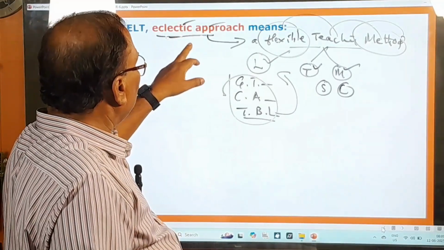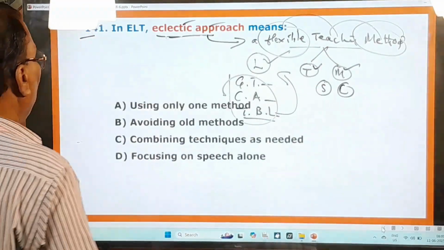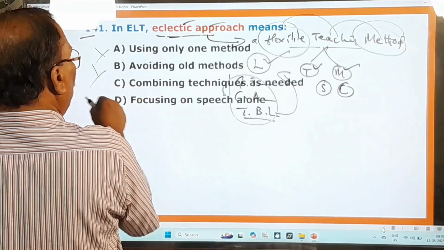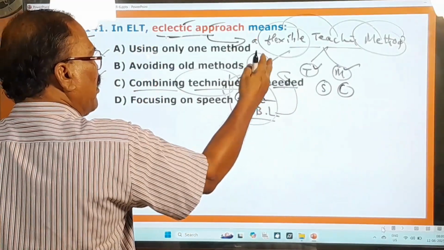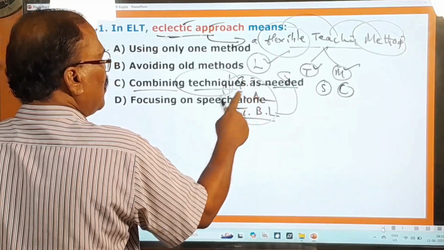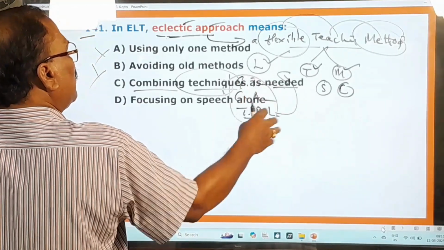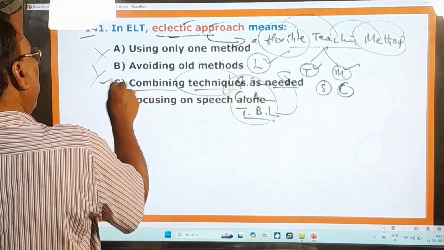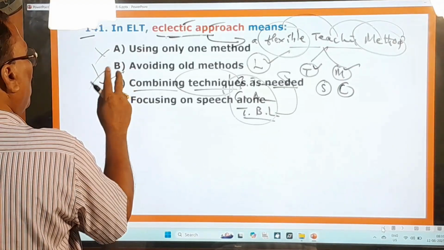Therefore, this eclectic approach is called a flexible teaching method. Now, let us look at the options given here. Using only one method, no. Avoiding old methods, no. Combining techniques as needed. So, in this teaching of something, the teacher is making use of some techniques of grammar translation, communicative activities, task-based learning, and all such techniques the teacher is using. And therefore, this is only very important. Focusing on speech alone, no. Therefore, A, B are wrong. Only C is the right one.